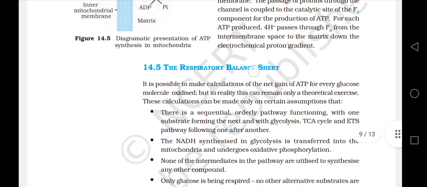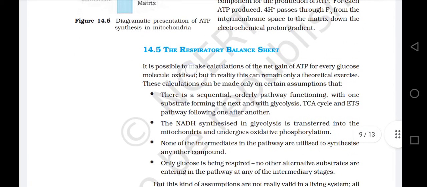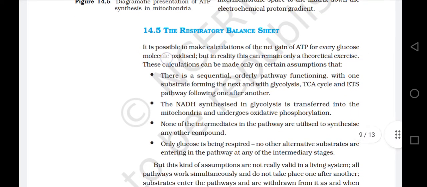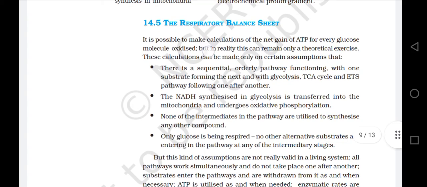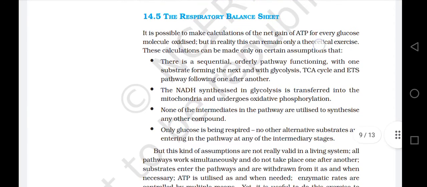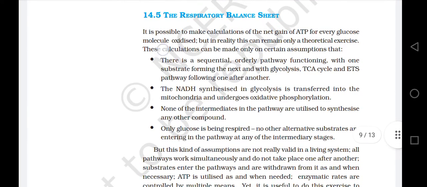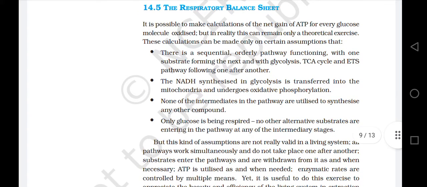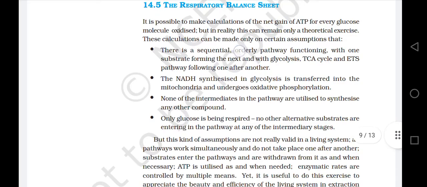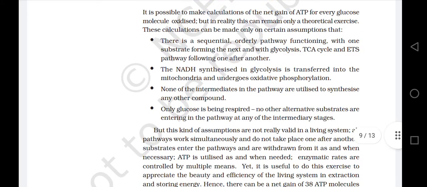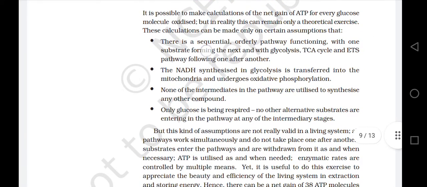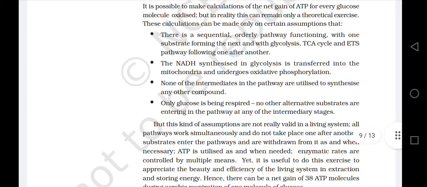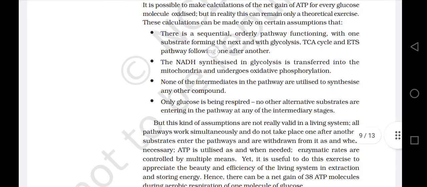14.5 The respiratory balance sheet. It is possible to make calculations of the net gain of ATP for every glucose molecule oxidized. But in reality, this can remain only a theoretical exercise. These calculations can be made only on certain assumptions: that there is a sequential, orderly pathway functioning, with one substrate forming the next, with glycolysis, TCA cycle and ETS pathway following one after another.